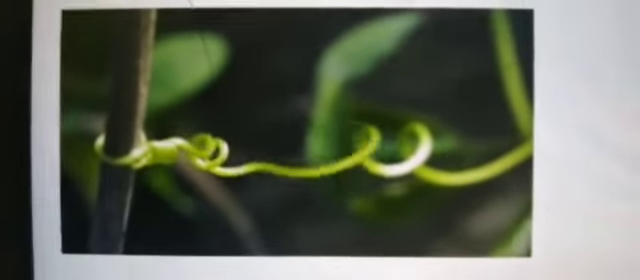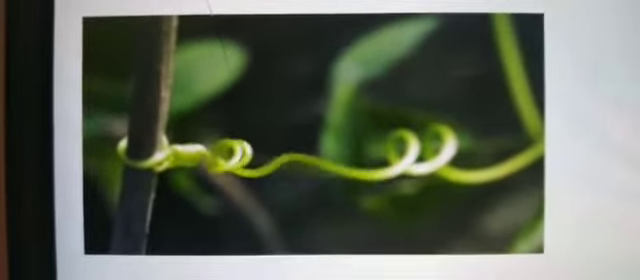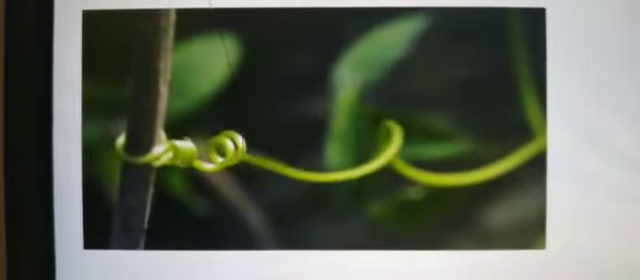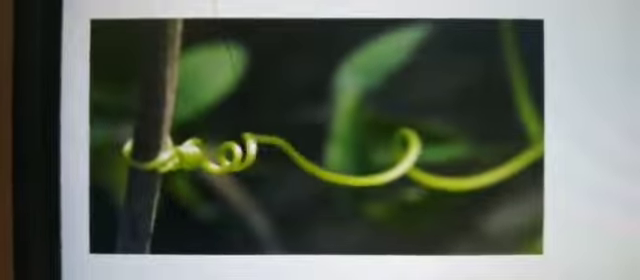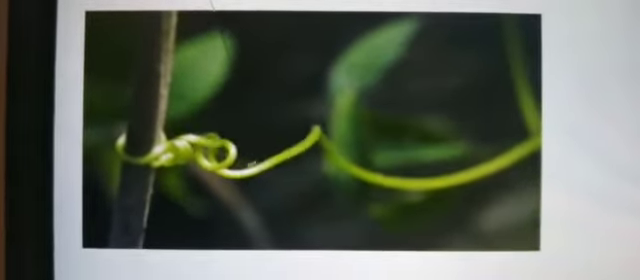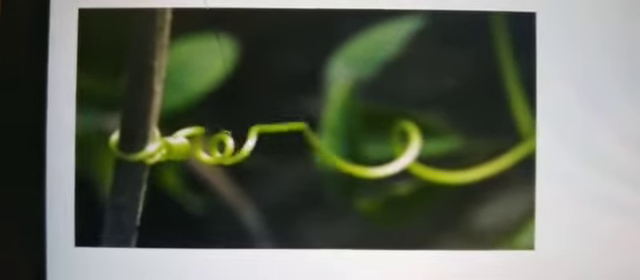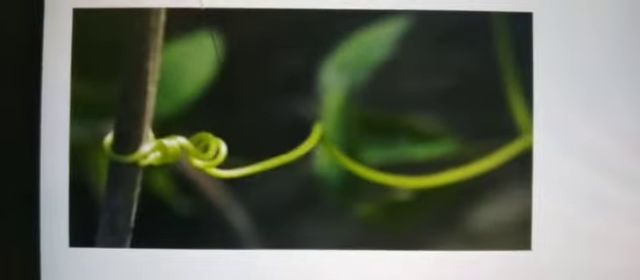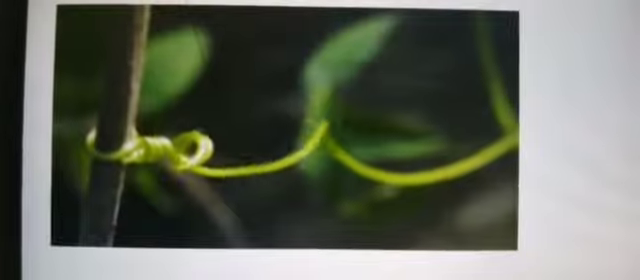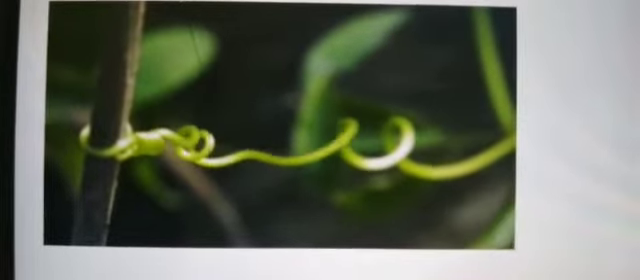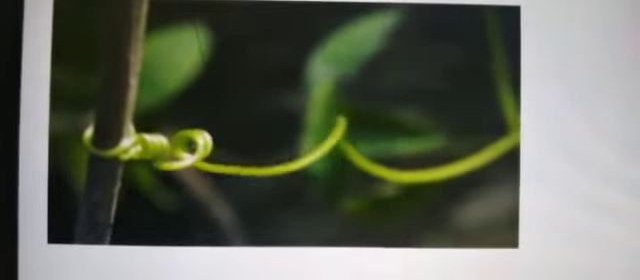Here is the whole plant. So these tendrils need a support for growth. The part of the tendril which is in contact with the object does not grow as rapidly as the part of the tendril away from the object. So this causes the tendril to circle. You can see in the picture. So it causes the tendril to circle around the object and cling to it.